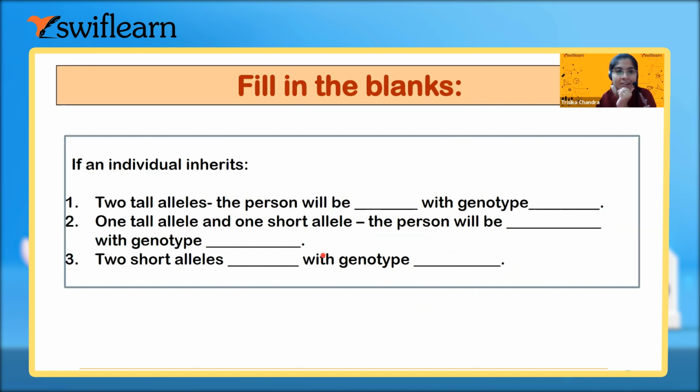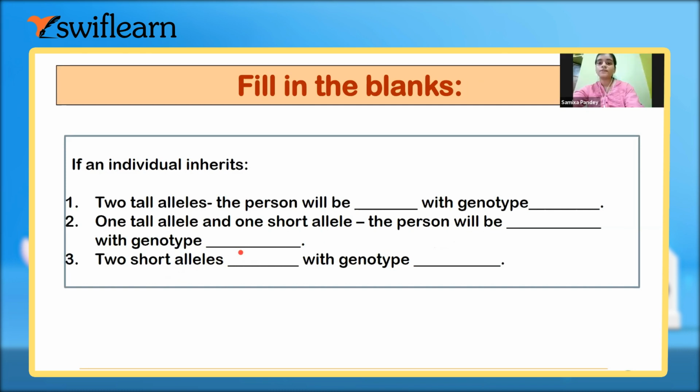Now tell me, if an individual inherits two tall alleles, the person will be dash with genotype dash. The person will be tall with genotype TT, double capital T. One tall allele and one short allele, the person will be dash with genotype dash.